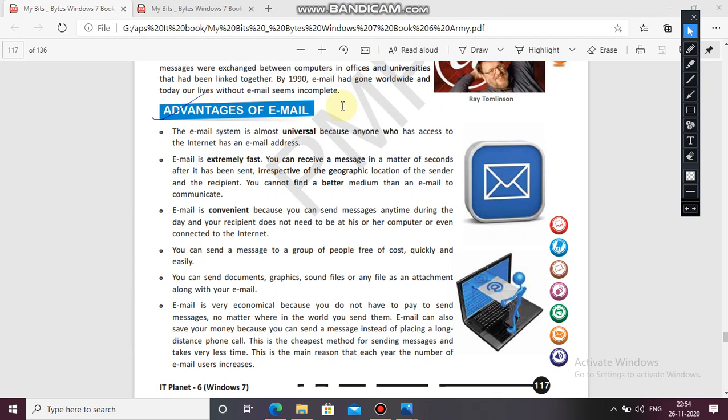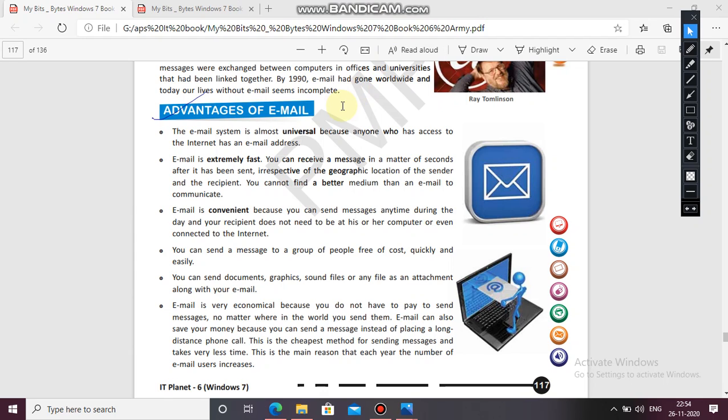The email system is almost universal because anyone who has access to the internet has an email address. It means the person who is using the internet can access an email address. So the first point is likely to be agreed: the email system is always universal.